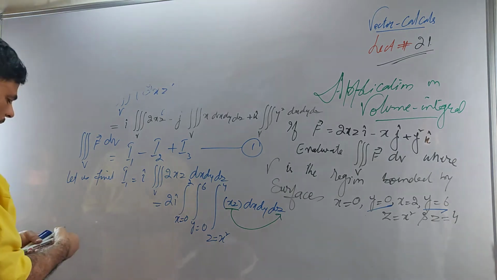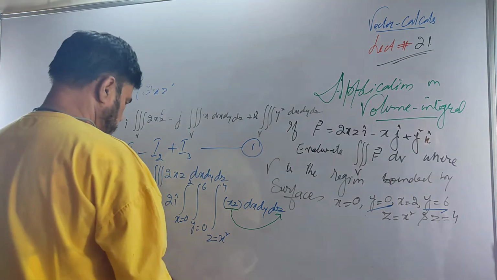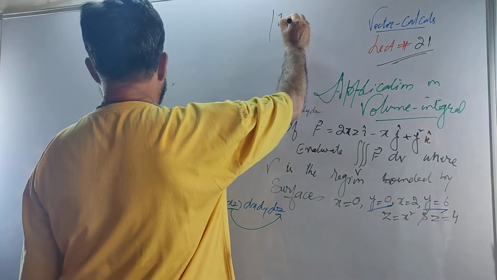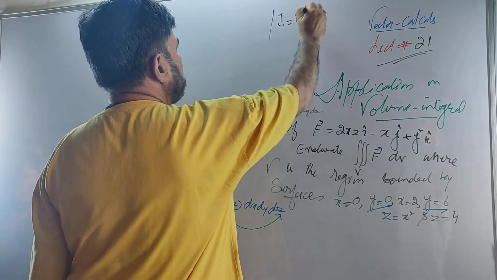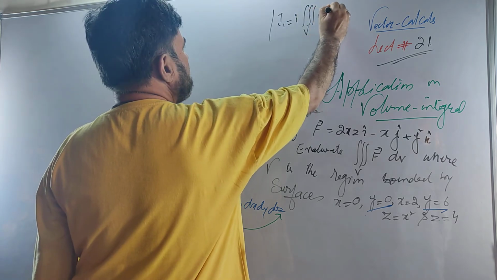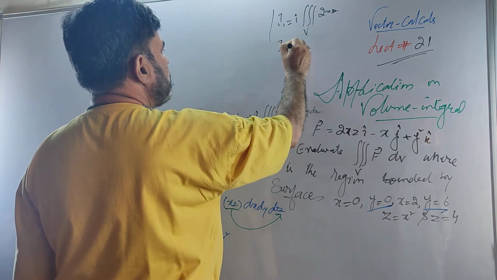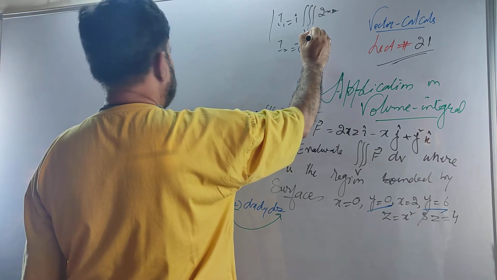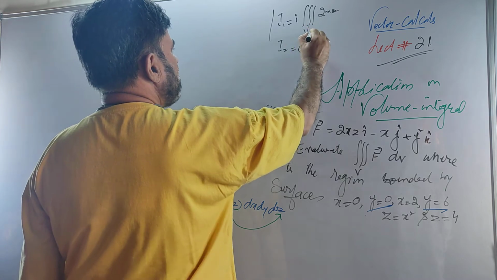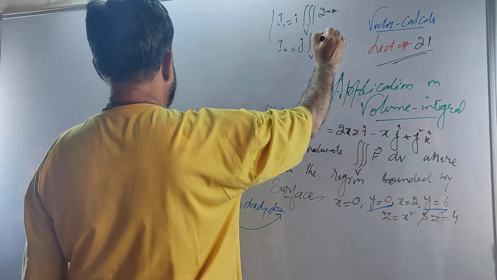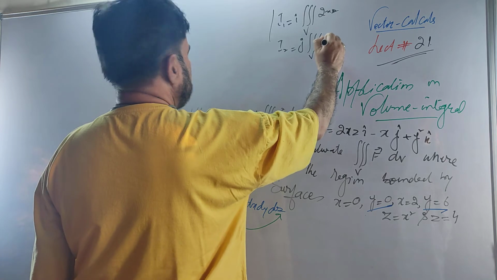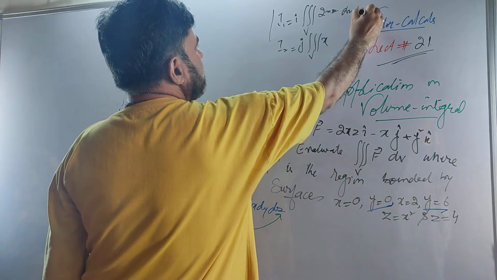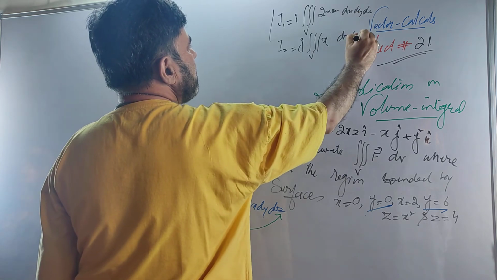But I will remember what my I1 was: i times the triple integral over V of 2xz dx dy dz. I2 was minus j times the triple integral over V of x dx dy dz.